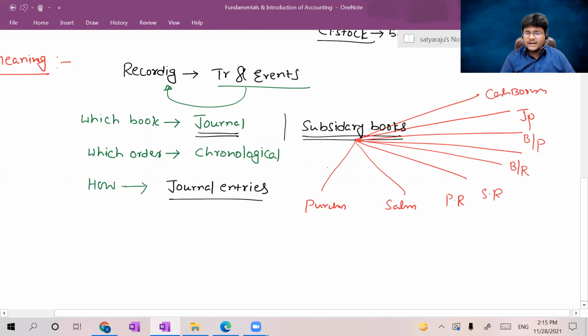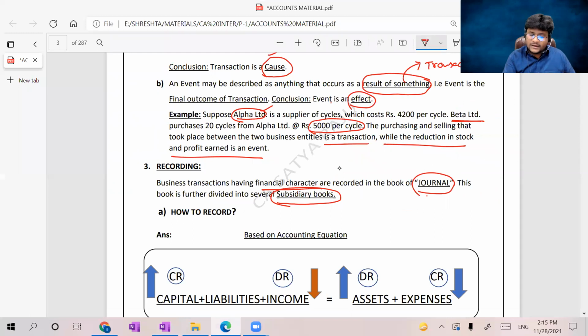You already learned about such subsidiary books in detail in your foundation, so here I'm just brushing up. Another name for the journal is subsidiary books. Subsidiary books contain purchases, sales, purchase returns, sales returns, bills receivable, bills payable, journal proper, cash book. I will discuss each and everything later. Let me continue with what is given here. Ultimately, recording is business transactions having some financial character, recorded in the book of journal.